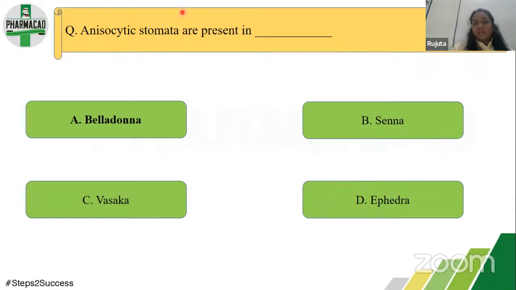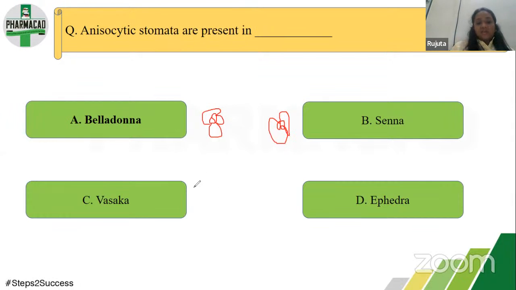Now what is anisocytic? It has stomata with guard cells, and here 2 or 3 epidermal cells which are irregular in size are attached. In case of paracytic stomata, parallel epidermal cells are attached parallel to the guard cells.